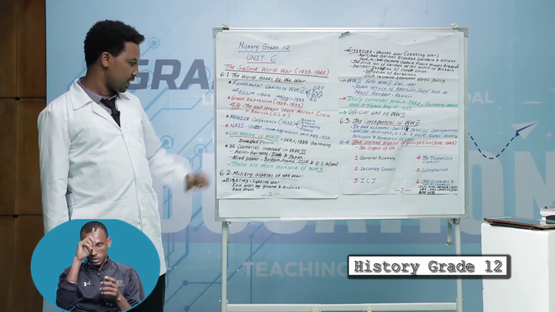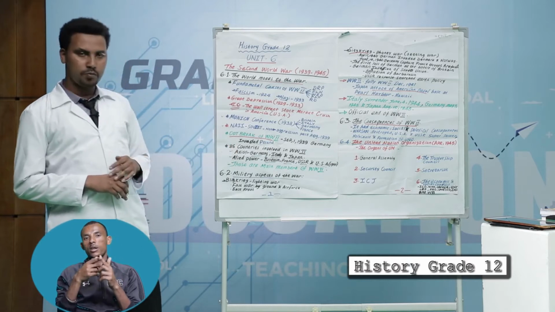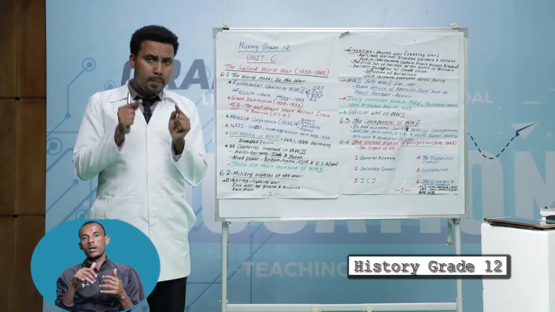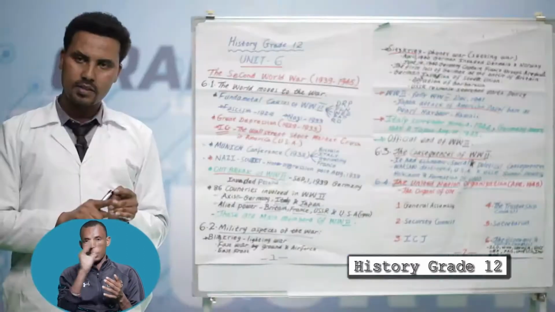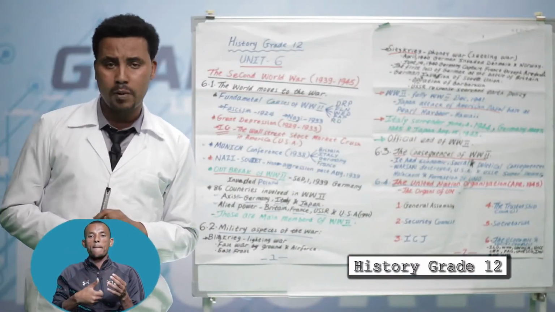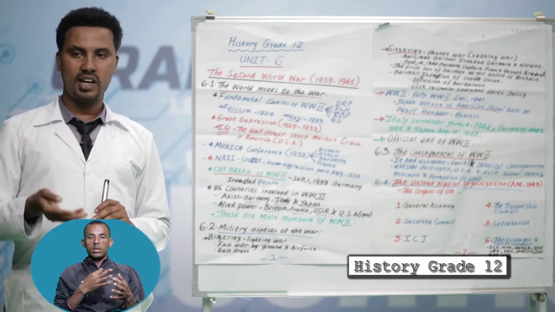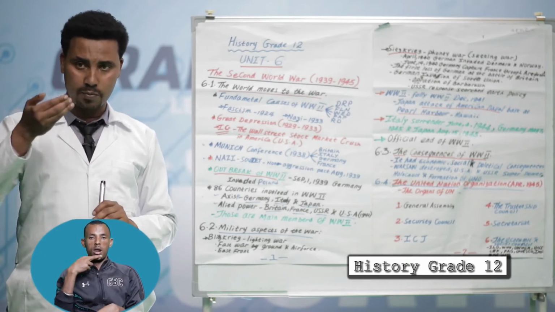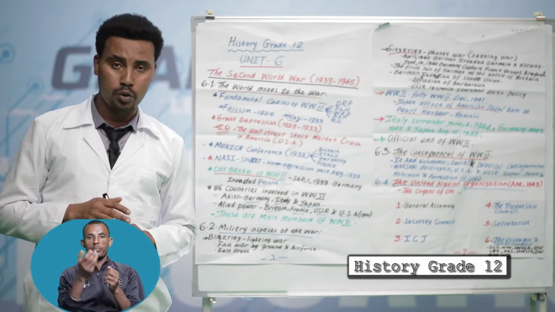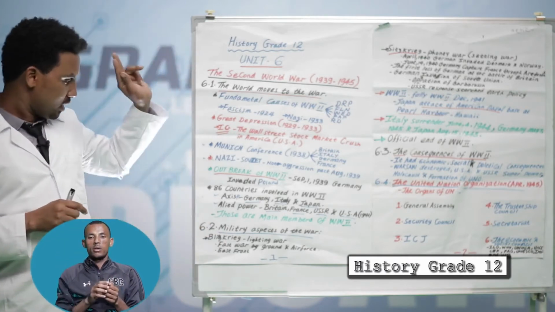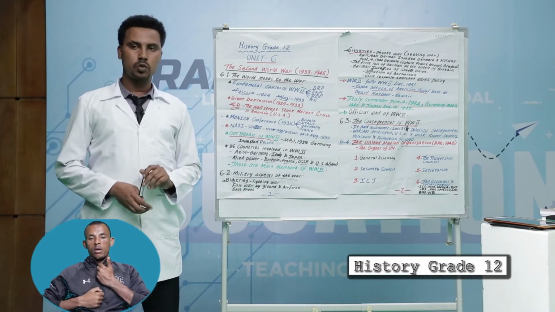Germany invaded Poland. In the Second World War, 86 countries in total were involved, but the main members of the Axis powers were Italy, Germany, and Japan. The main members of the Allied powers were Britain, France, the USSR, or Union of Soviet Socialist Republics, and the USA since 1941. The next one, the military aspect of the war.